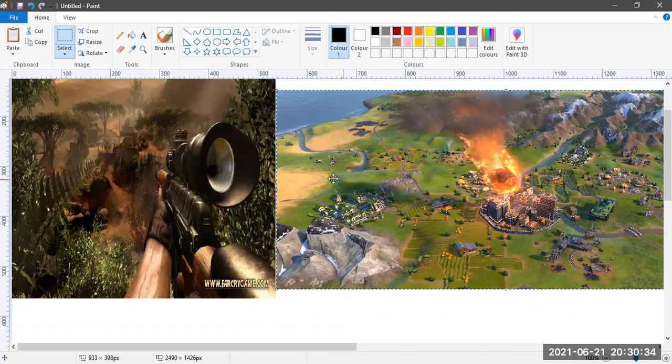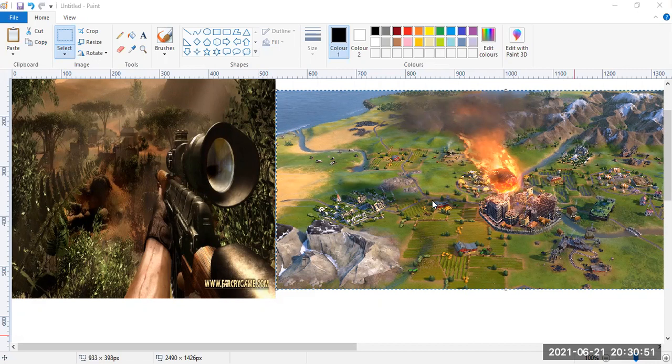What is the difference in this view? Far Cry is a first-person game. And Civilization, you can see the whole thing. What is the opposite of first person? Third person. What is TPP? Akil?